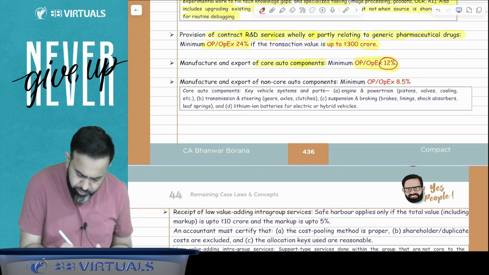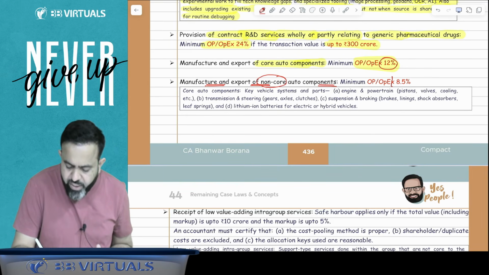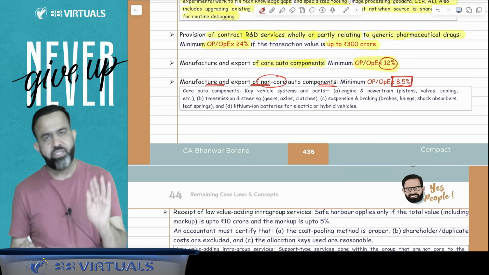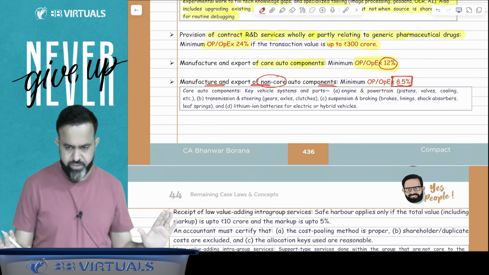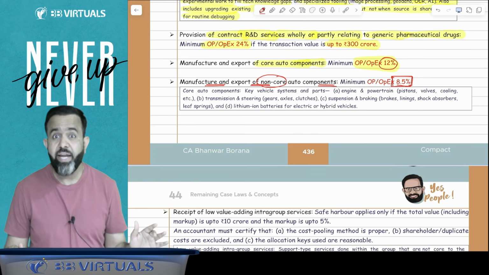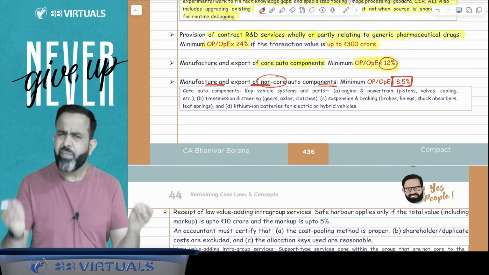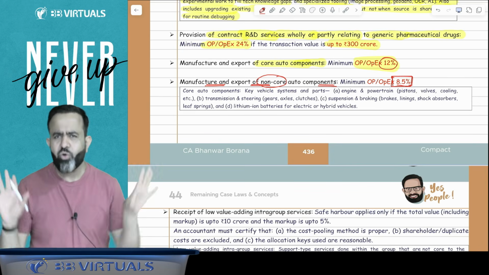But guys, if you manufacture and export non-core auto components, then the minimum profit should be 8.5%. Operating profit divided by operating expenses should be 8.5%. So in simple words, how can you remember? When you were 8.5 years old, you knew only a little about auto components, so that was like non-core auto components.